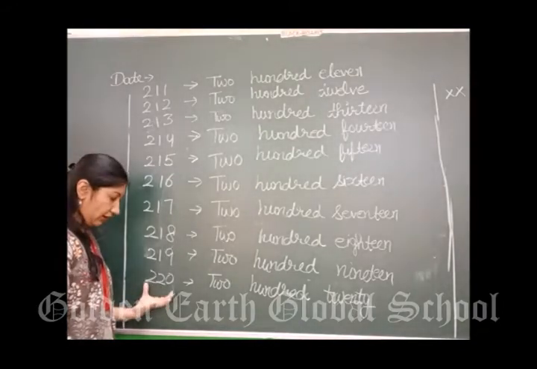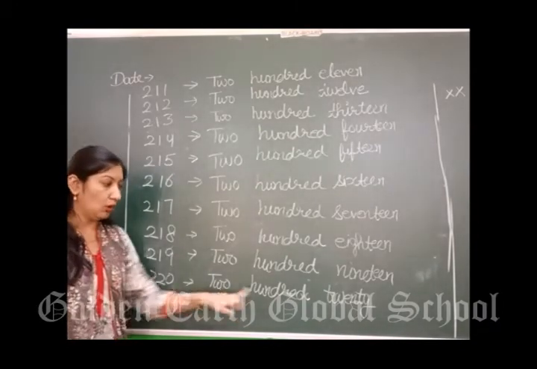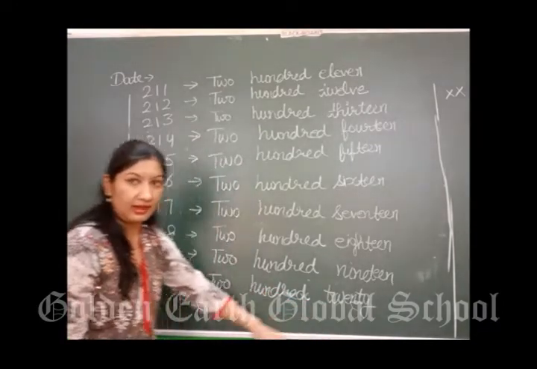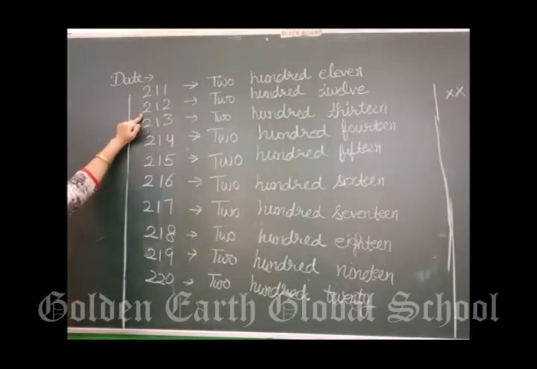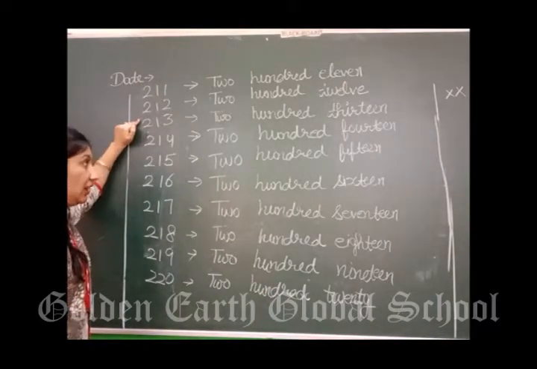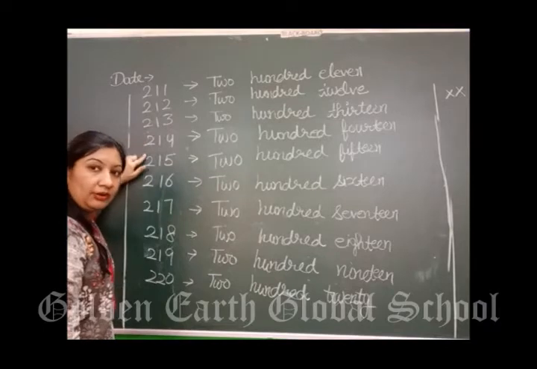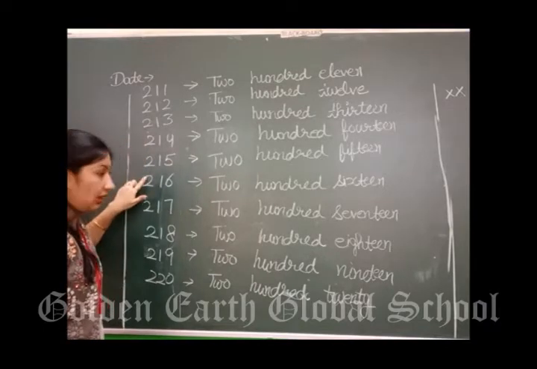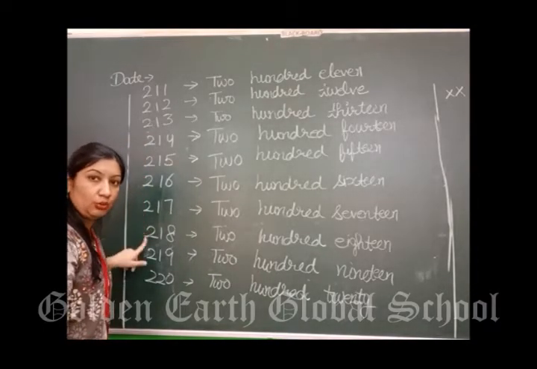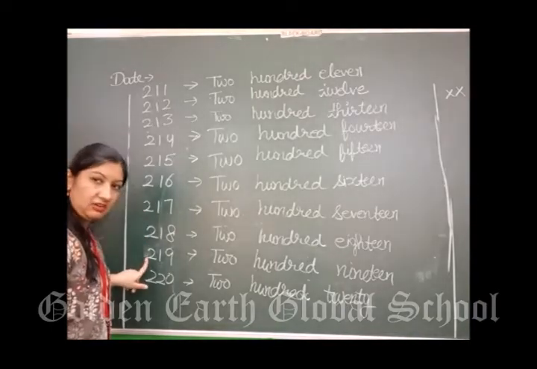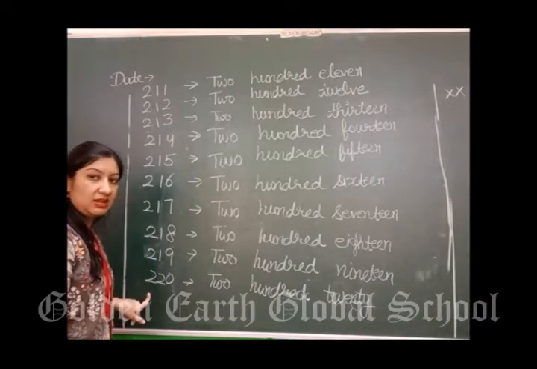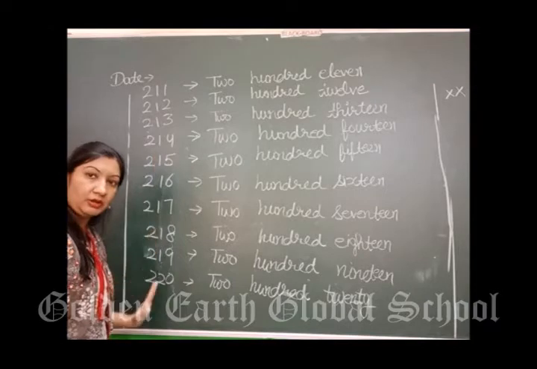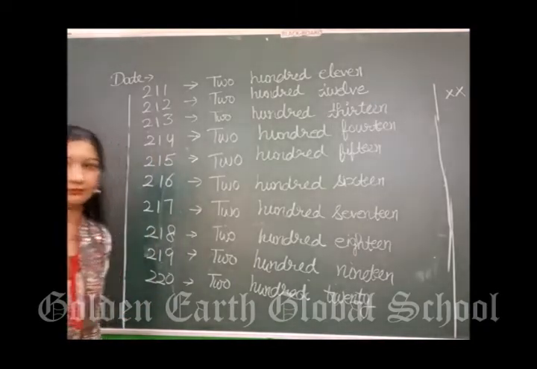It is 220. Right? 211, 212, 213, 214, 215, 216, 217, 218, 219, 220. In this way you will do this in your notebooks, right?